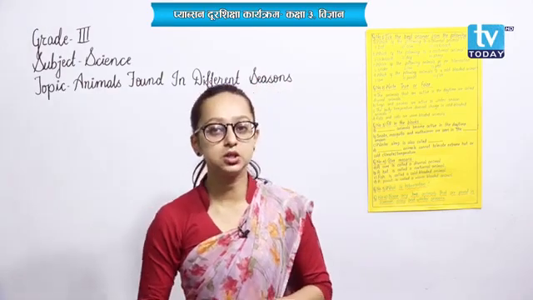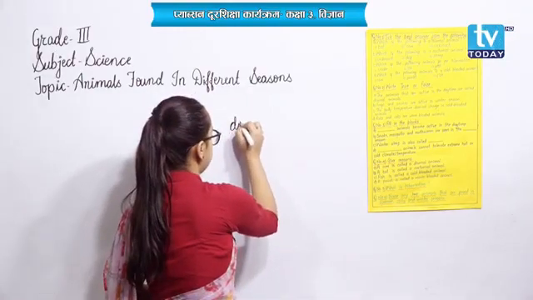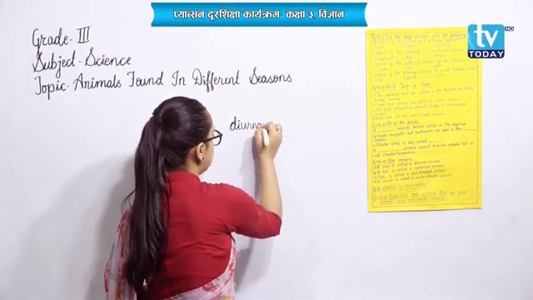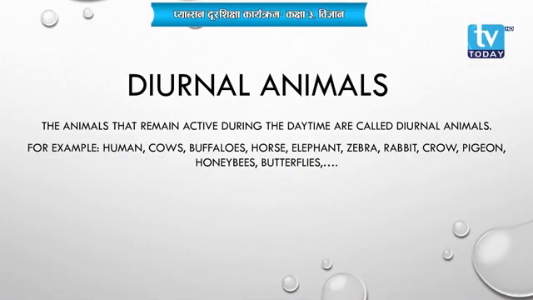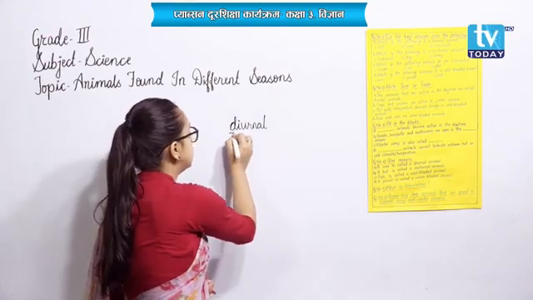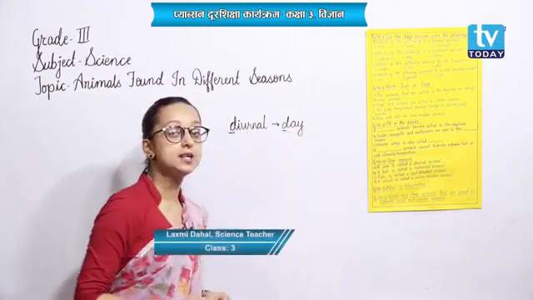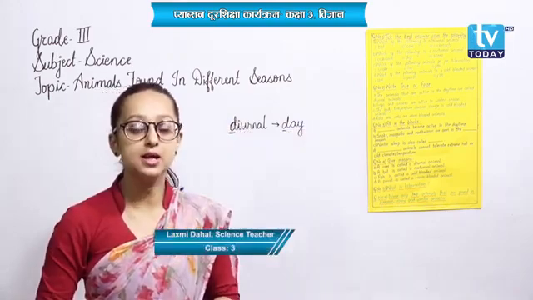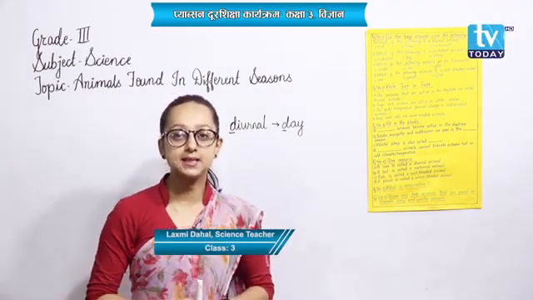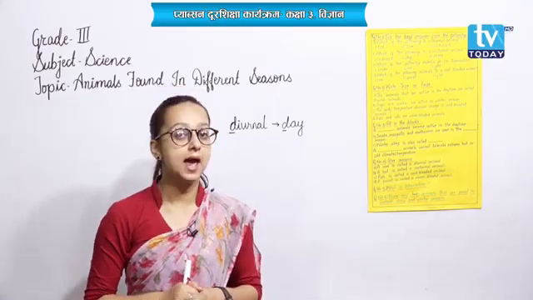Okay, let me tell you a new term here, that is diurnal. D-I-U-R-N-A-L, diurnal. Here the animals that remain active during the daytime are called diurnal animals. Okay, here diurnal starts from D and daytime starts from D as well. Right? So in this way you can remember. The animals that remain active during the daytime are called diurnal animals.